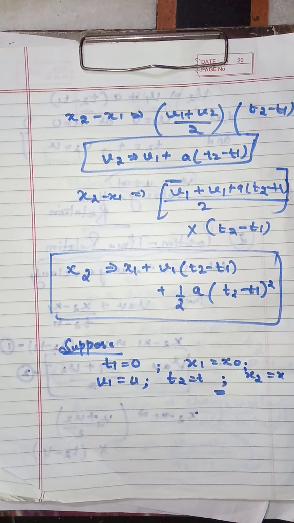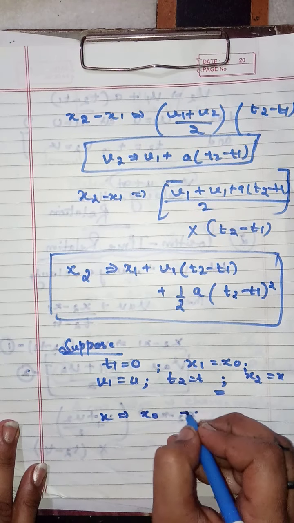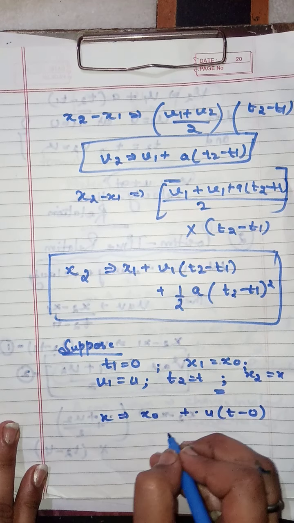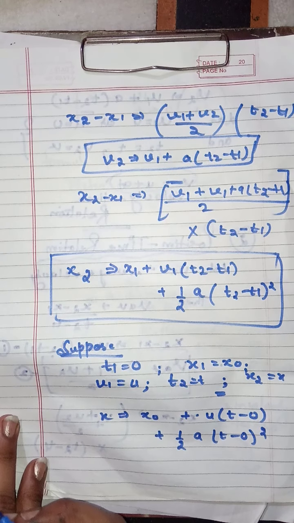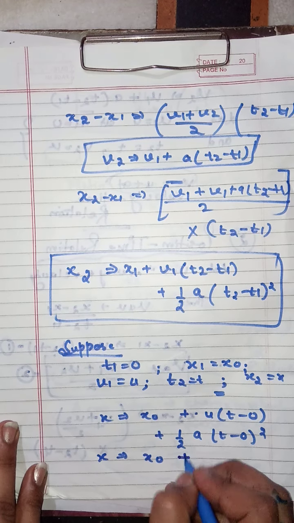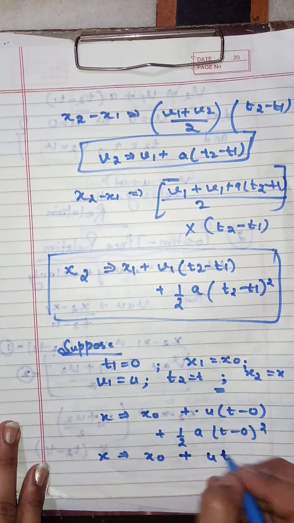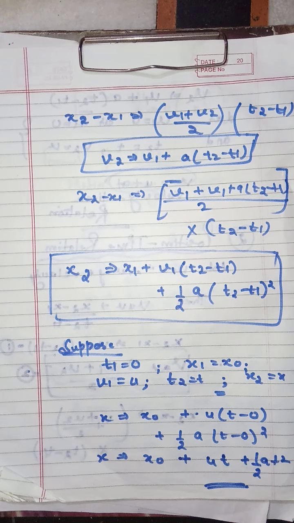Then this equation simply takes the form x is equal to x naught plus u into t minus 0 plus 1 by 2 into a into t minus 0 whole square, or x is equal to x naught plus ut plus 1 by 2 at square.